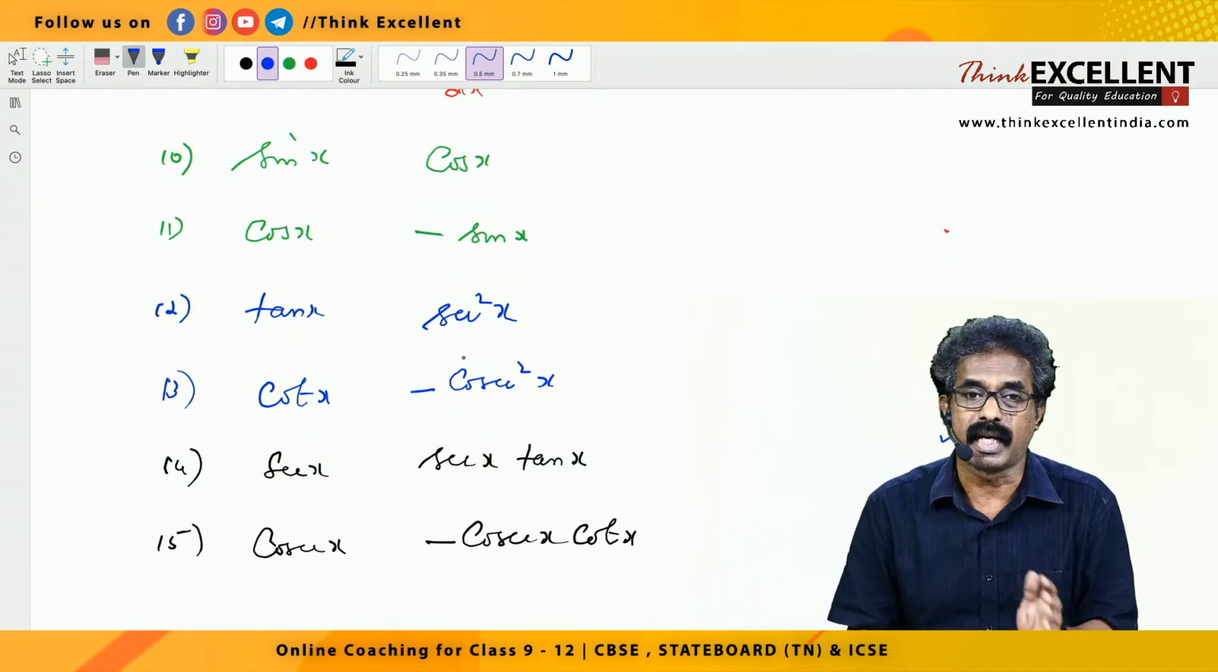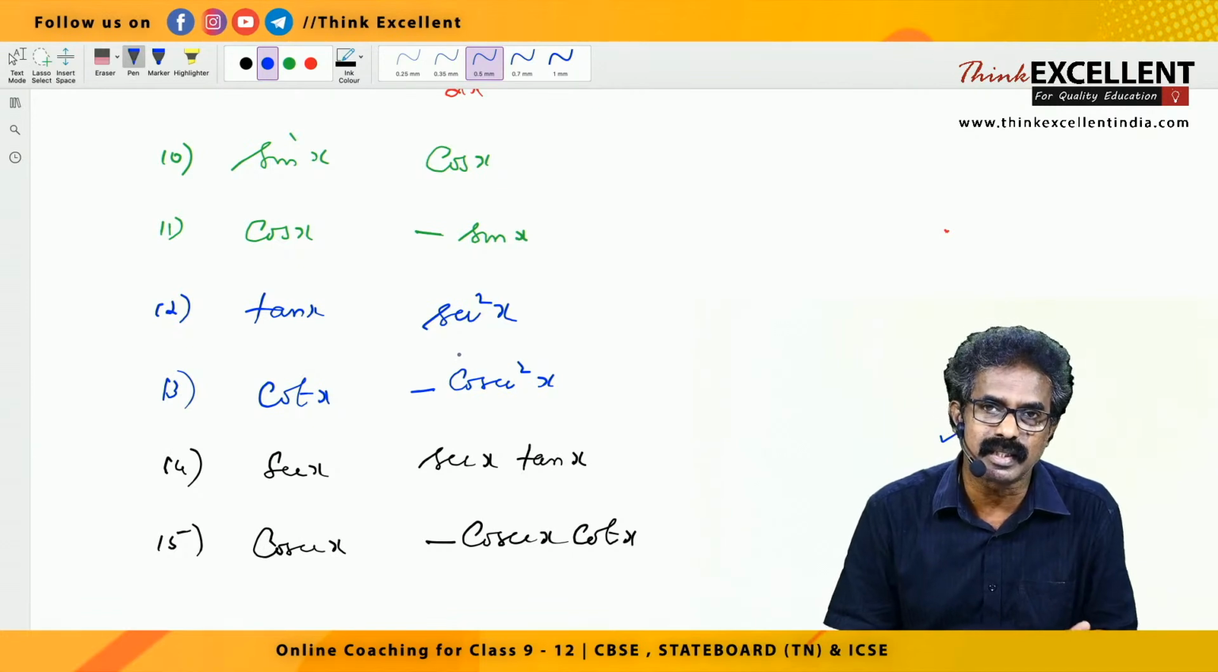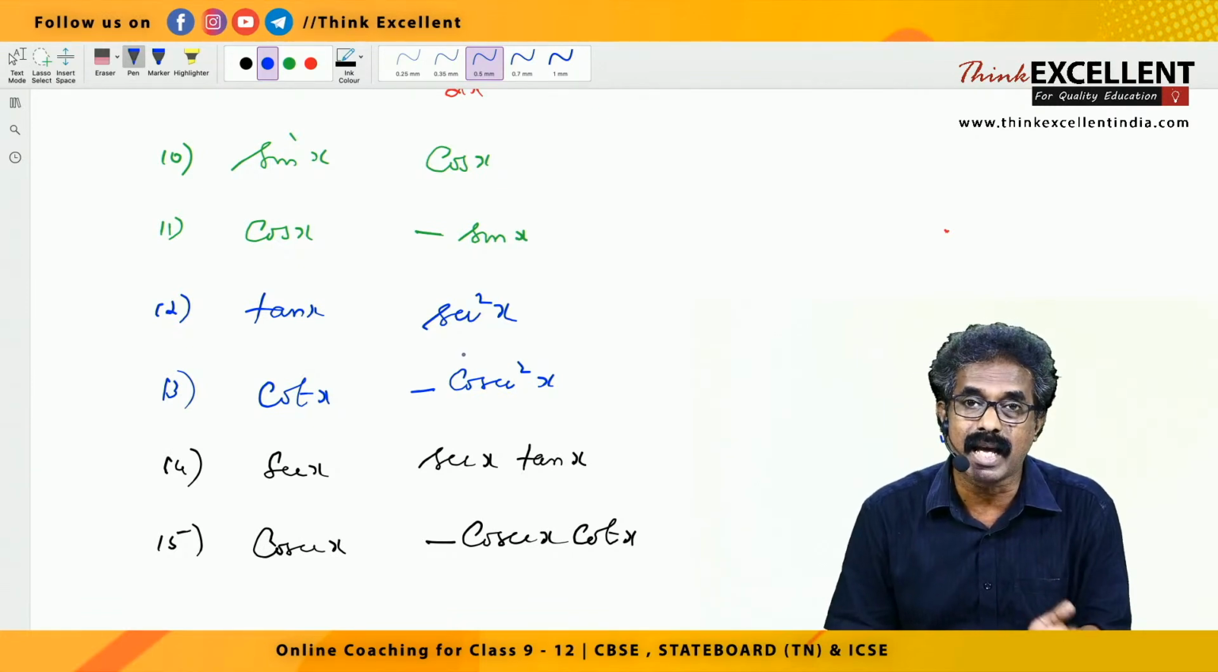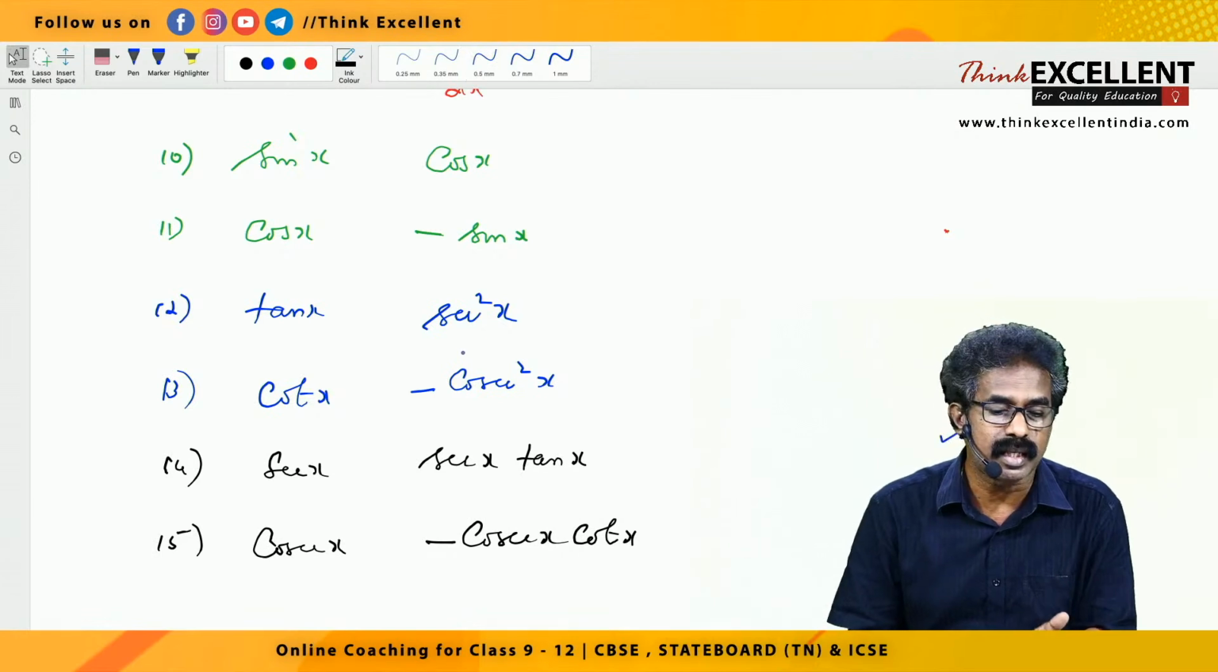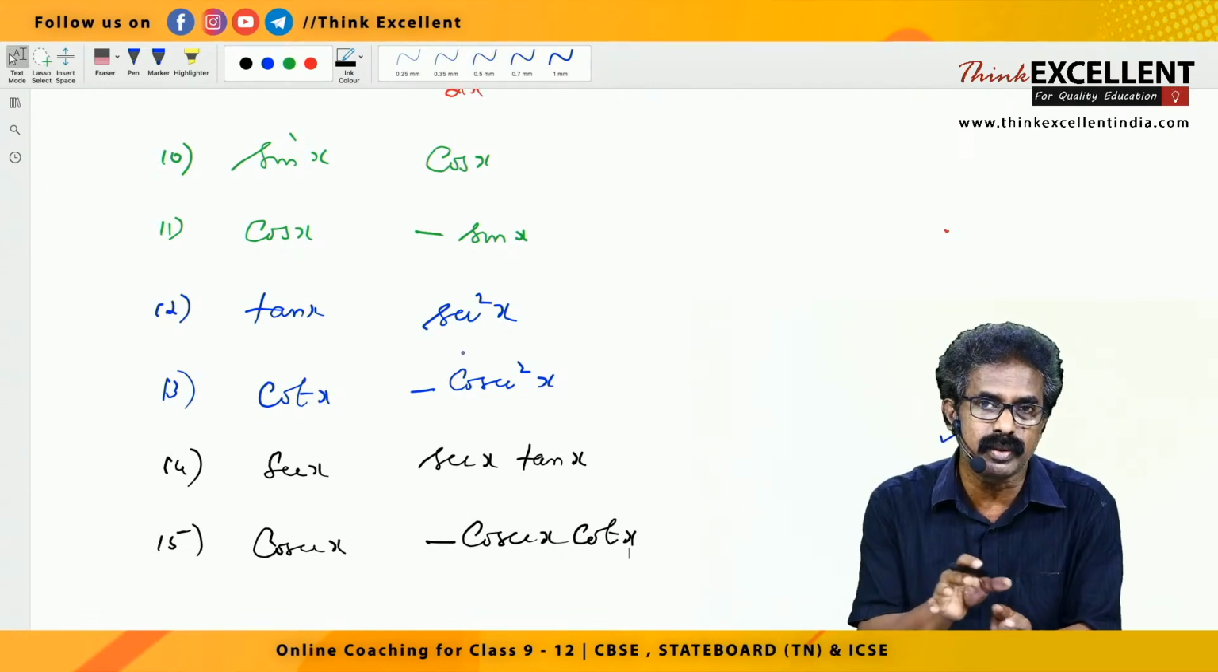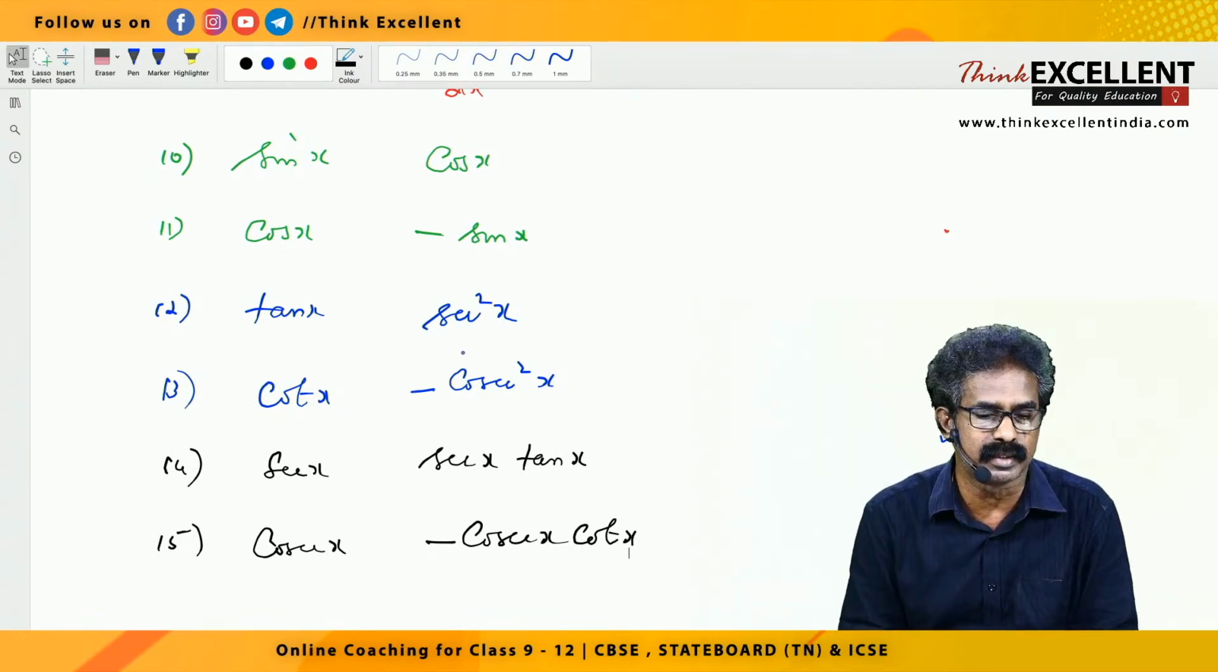Trigonometric ratios. Sin x derivative is cos x. Cos x derivative is minus sin x. Tan x derivative is secant square x. Cot x derivative is minus cosecant square x. Secant square, cosecant square, right? One is plus, one is minus.